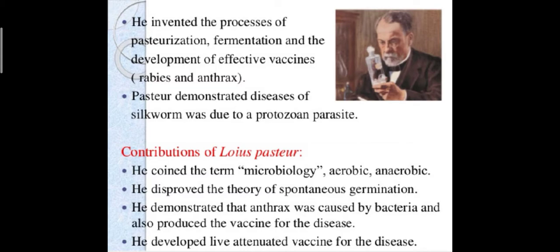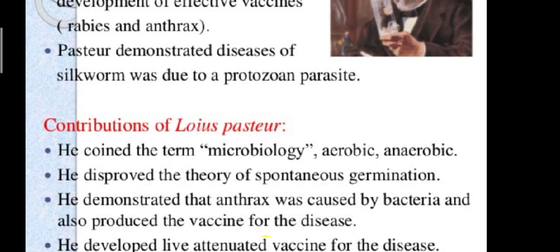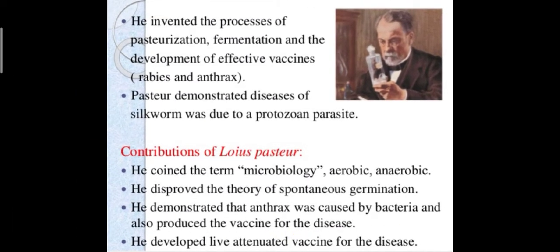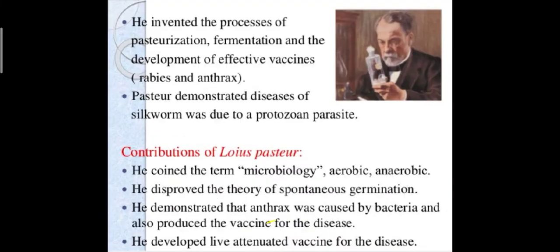And he demonstrated that anthrax was caused by specific bacteria and also produced a vaccine for the disease. He developed the live attenuated vaccine for the disease. Live attenuated vaccines destroy the virulence of pathogens, which would otherwise develop the disease in our body; the process is shut off.